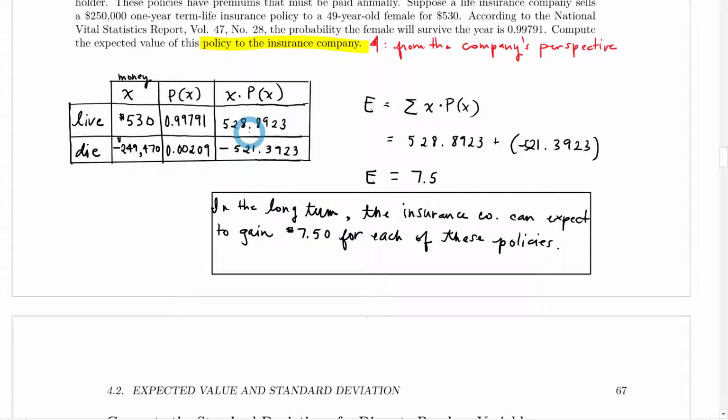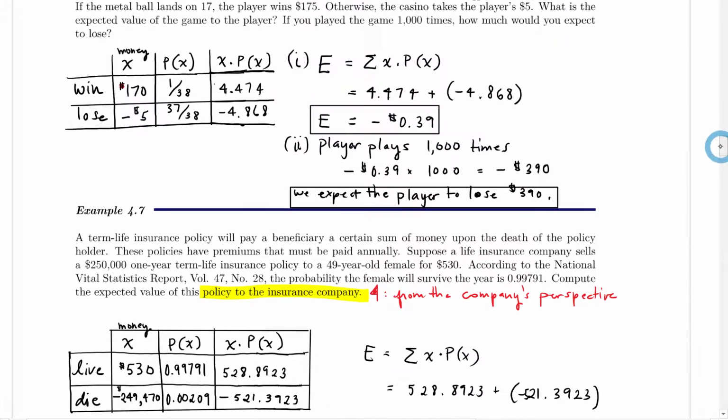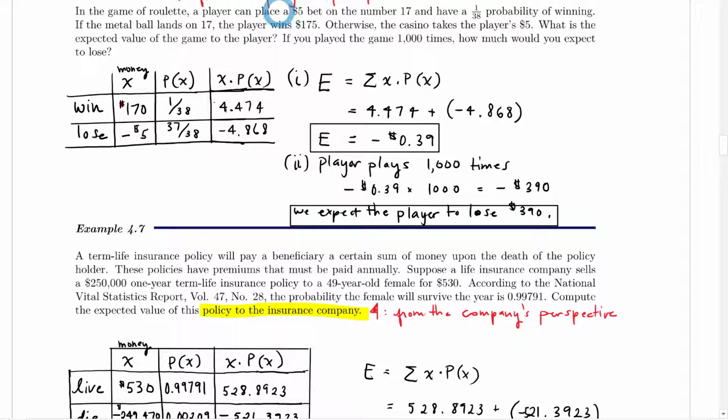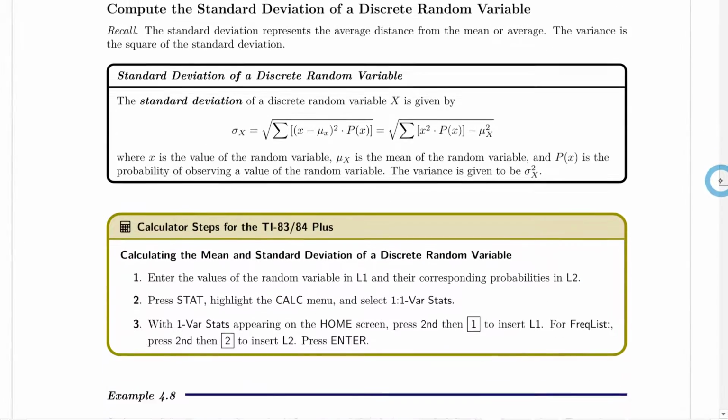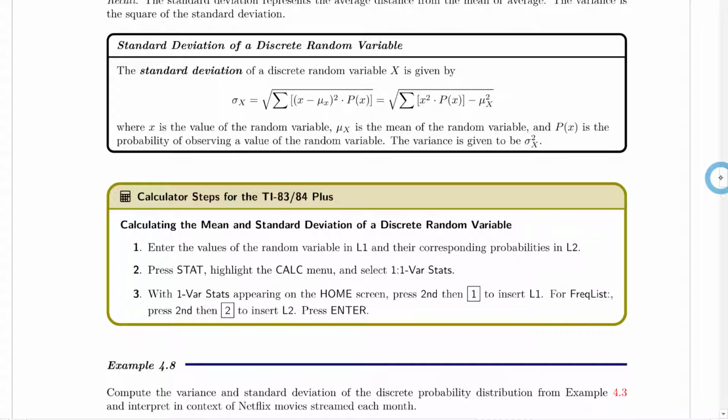The one thing I want you to recall is to always ask which perspective it comes from. Recall, one was from the player's perspective, and then our insurance policy was from the company's perspective. So when you're doing homework, make sure that you first ask whose perspective, and then calculate the win and losses or life or death values according to the perspective.